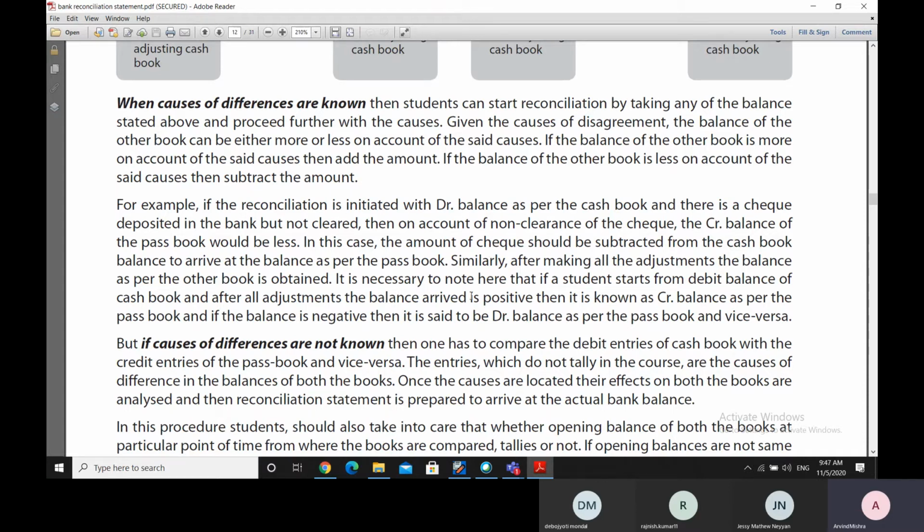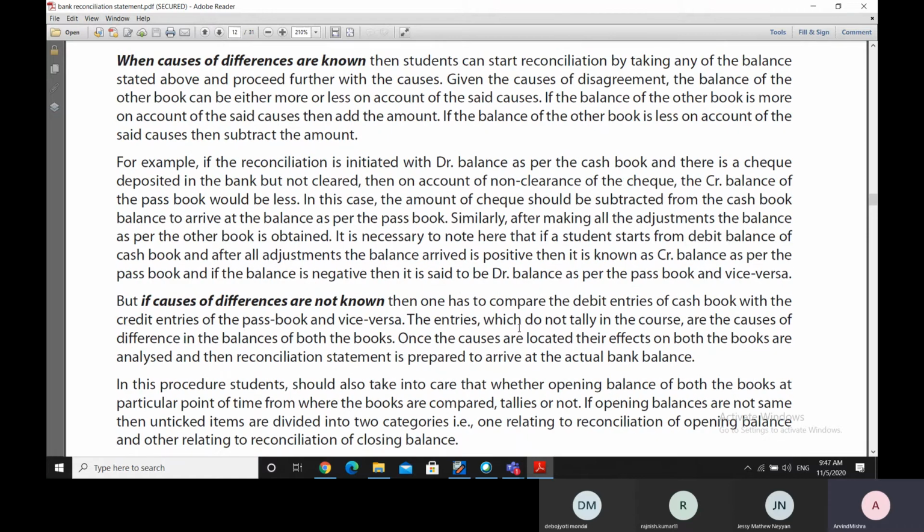So, if anybody starts from the debit balance of the cash book and after all the adjustments the balance arrived is a positive balance, then that is known as the credit balance as per the passbook. And if we arrive at a negative balance, then that is said to be the debit balance as per the passbook, and vice versa.